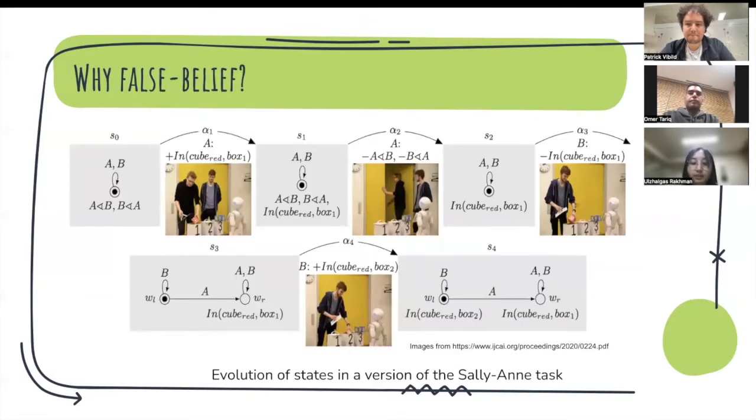In the experiment, Sally puts an object in the first container and leaves. After Sally leaves, Anne takes the same object from the first container and puts it into the second container. By doing so, the robot ends up with a false belief. The robot is then asked a series of questions revealing whether the robot has correctly modeled the beliefs of the participants.